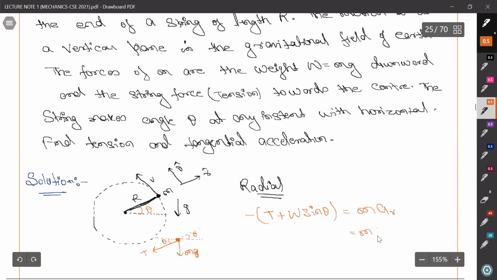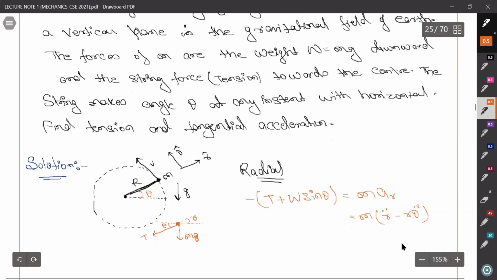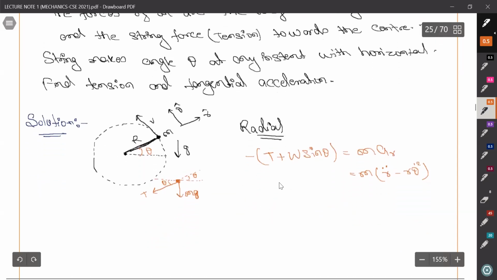And what is a_r? We already know that: r double dot minus r theta dot whole square. You already know how to break these components.